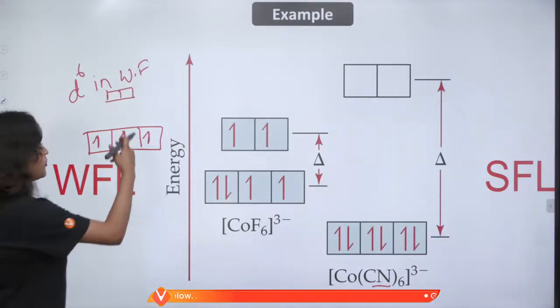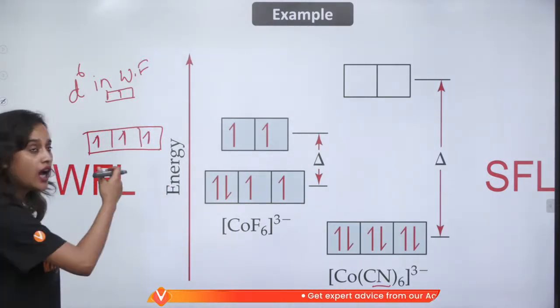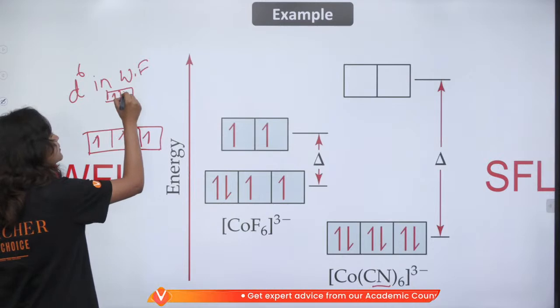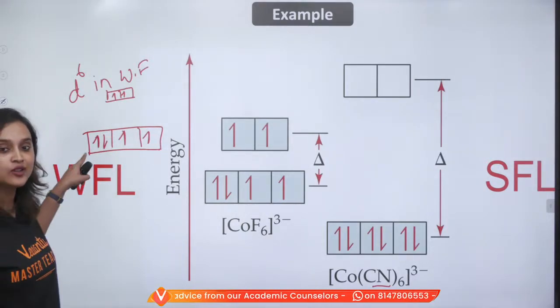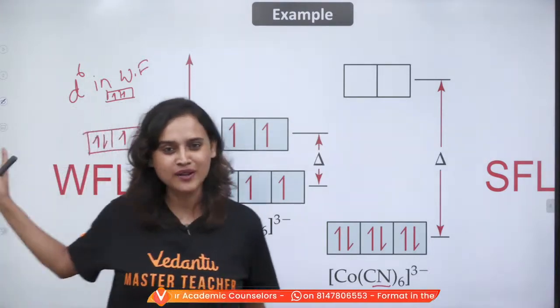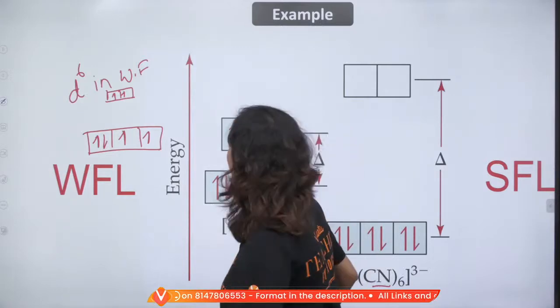Now, because the energy gap is not so much, what will I do? I would rather take this empty one. So 5 is already filled, but here one orbital will be pairing, right? Exactly, Ashwin. So how do we write it?